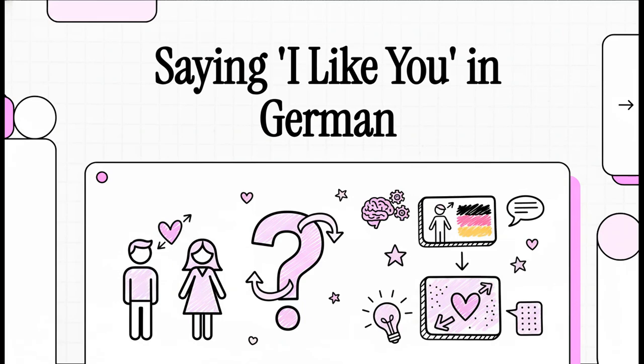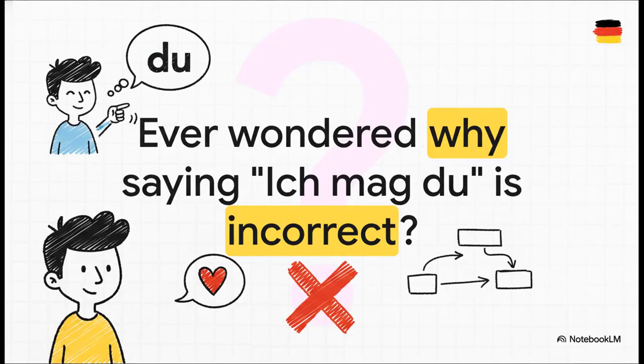All right, if you're learning German, I bet you've tried to say I like you at some point, and I'm also willing to bet you've stumbled into a little grammar trap that gets almost everyone. Well, today we're going to solve that puzzle for good. So you might think, okay, simple. I'll just say ich mag du. I mean, I is ich, like is mag, and you is du. It seems totally logical, right? Except it's wrong, and we're about to dive into exactly why.